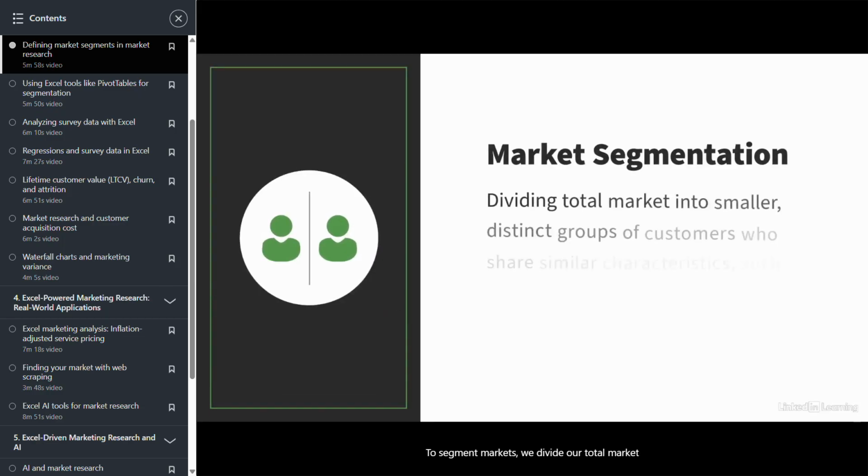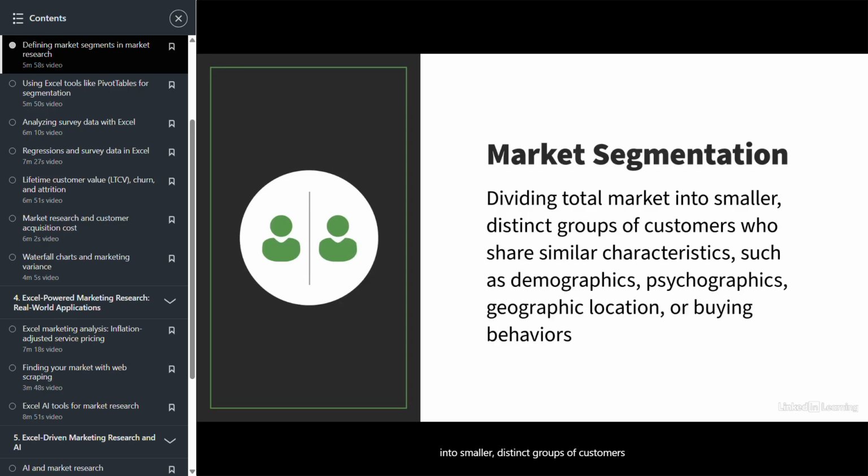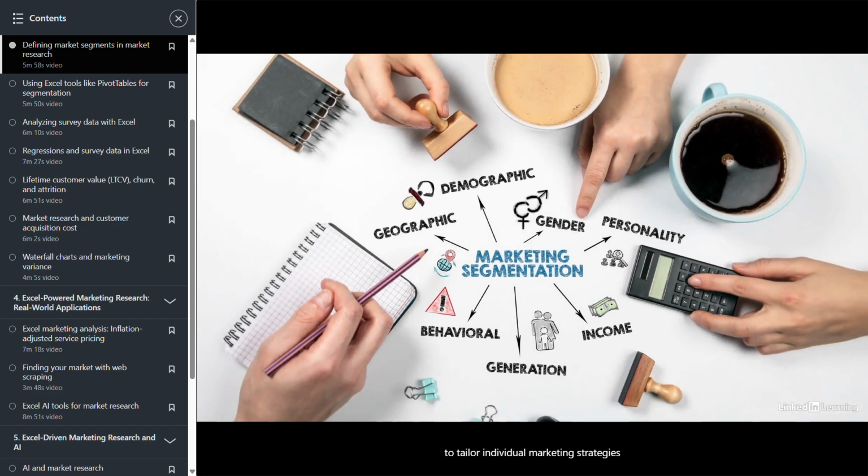To segment markets, we divide our total market into smaller, distinct groups of customers that have similar characteristics based on things like demographics, say ages, genders, incomes, or psychographics based on things like lifestyles and values, or geographic location, or even buying behaviors. And the idea here is that we want to allow us to tailor individual marketing strategies to specific segments of our customer base.